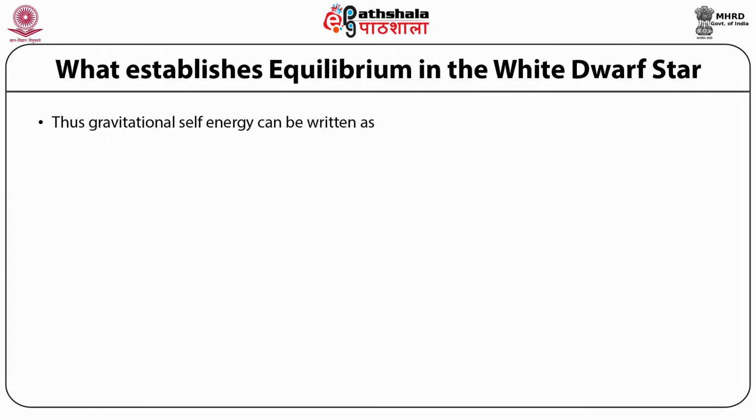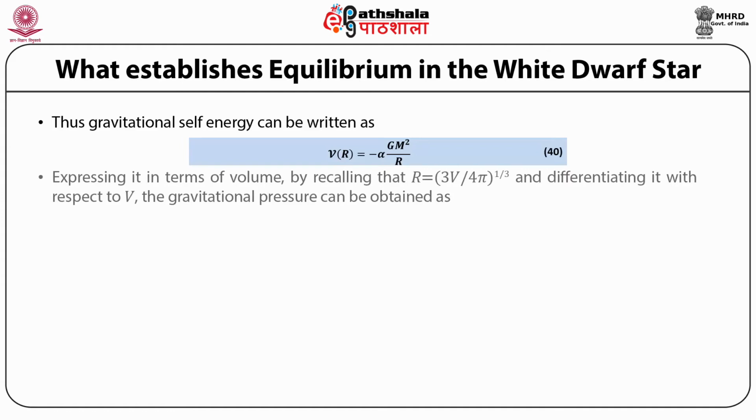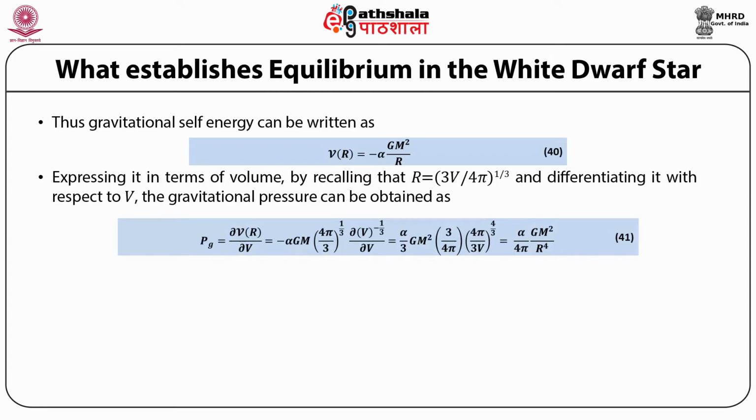Thus, gravitational self-energy can be written as U(R) equals minus alpha G M squared by R. Expressing it in terms of volume by recalling that R is equal to (3V upon 4 pi) raised to power 1 by 3 and differentiating it with respect to V, the gravitational pressure can be obtained as Pg is equal to minus partial derivative of U(R) with respect to V, is equal to alpha times gravitational constant into mass of the star, multiplied by (4 pi upon 3) raised to power 1 by 3,